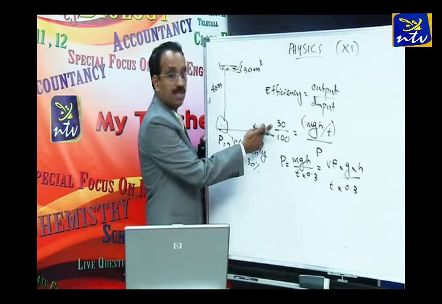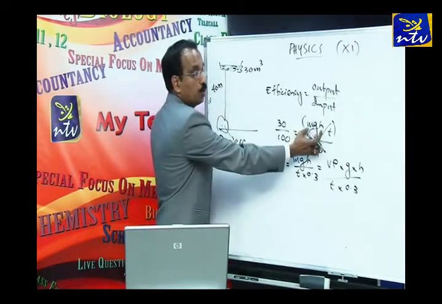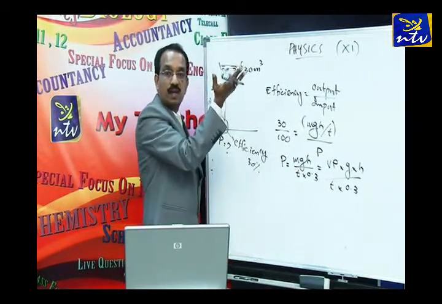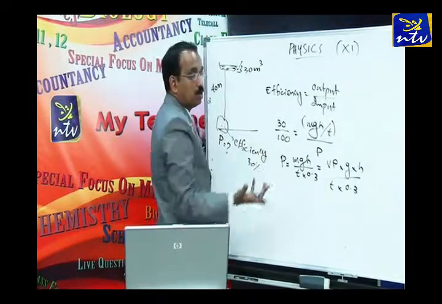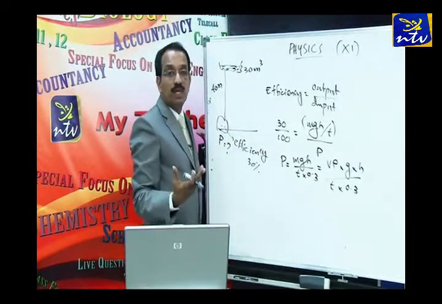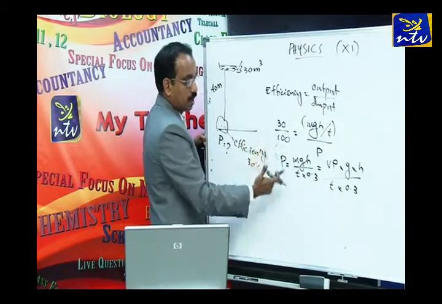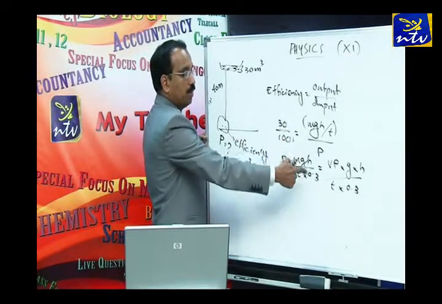The efficiency is 30%. That is 30 by 100 is equal to, this is the output energy. mgh is the work done to lift. That is a useful work we are getting. That is output. Divided by time is output power. Divided by, because we require input power of the pump. Right. So we can rearrange and get the value power is equal to, this I wrote it as 0.3. Right. mgh divided by 0.3 into T.